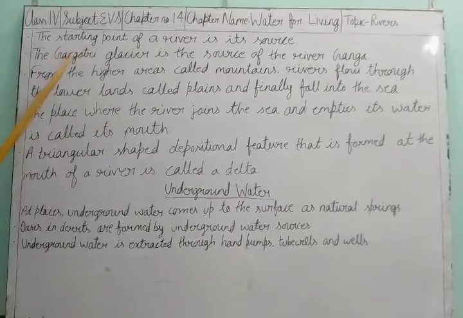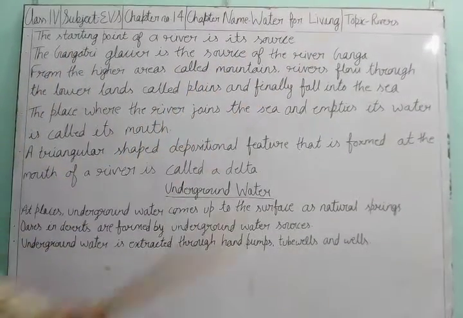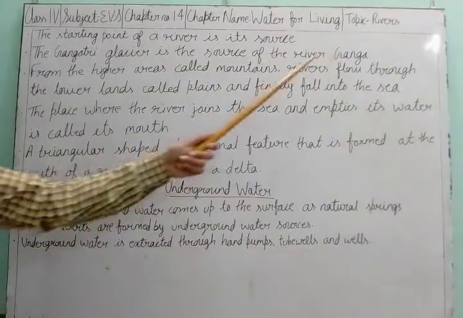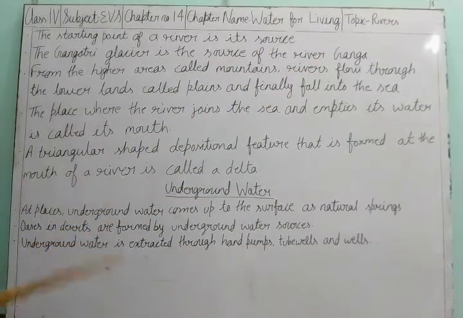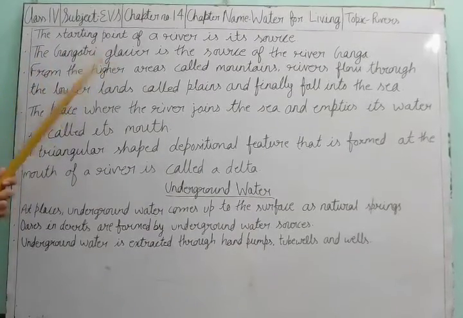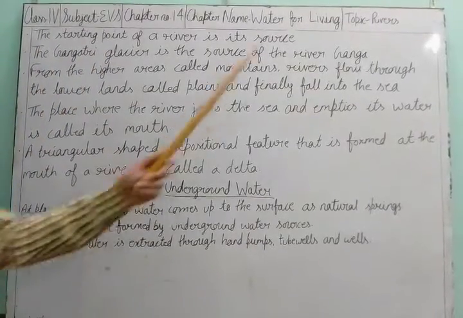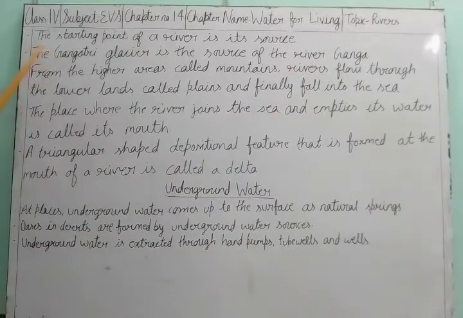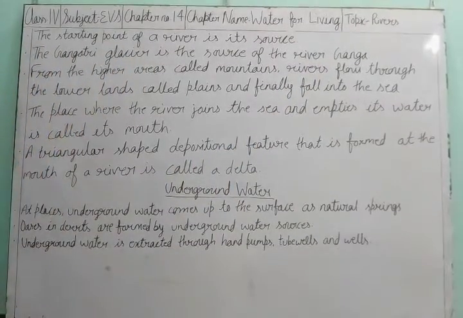The Gangotri glacier is the source of the river Ganga. Means the river Ganga starts from the Gangotri glacier. Gangotri glacier is the starting point of the river Ganga, so it is its source.